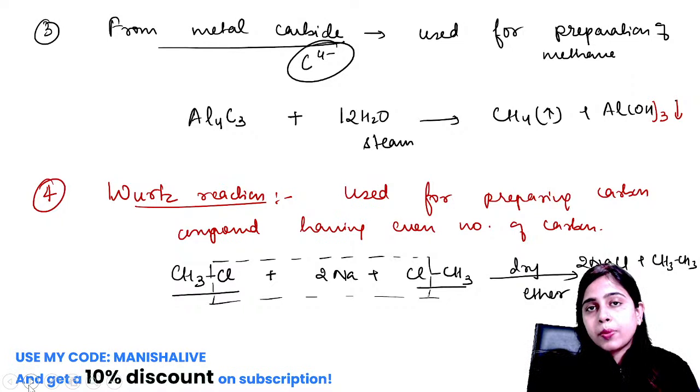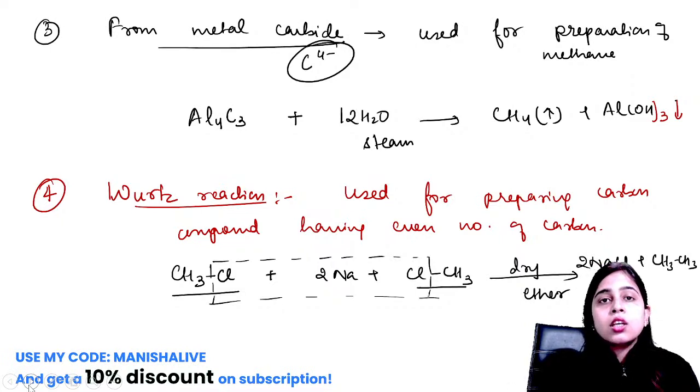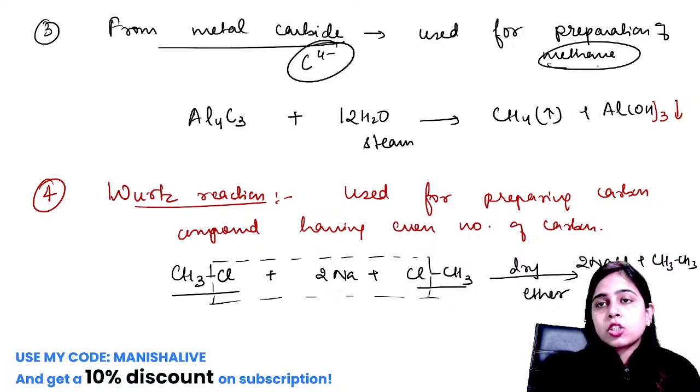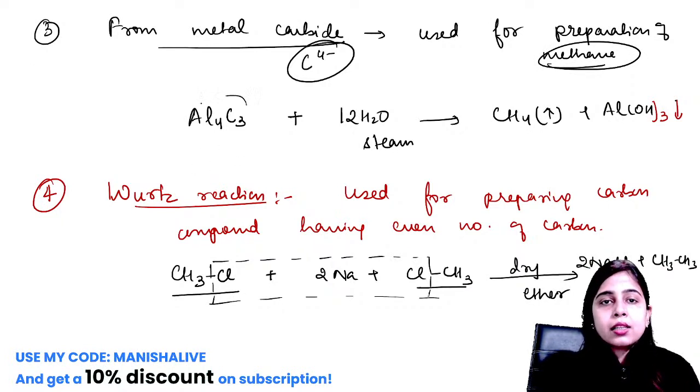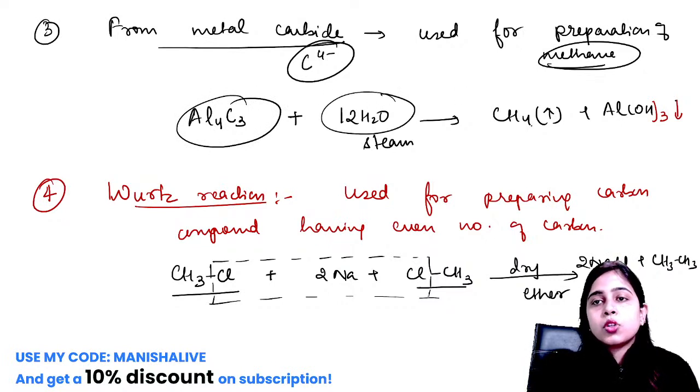First we saw the preparation using the soda-lime mixture and your sodium salt of carboxylic acid. Heating that mixture at 300 degrees Celsius will give you your alkanes and sodium carbonate. Second was from the alkyl halide. We react alkyl halide with nascent hydrogen, which will again give you the alkanes. Third is from metal carbide. It is exclusively used for preparation of methane. No ethane can be prepared from this method. We take a metal carbide and react it with steam to produce the alkane, that is your methane.